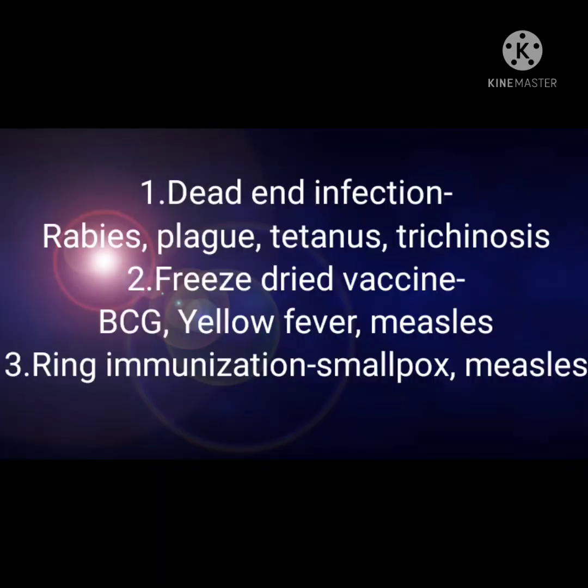These are the diseases which are dead end infections: rabies, plague, tetanus, and trichinosis. Then the freeze-dried vaccines are BCG, yellow fever, and measles, and ring immunization is seen in smallpox and measles.